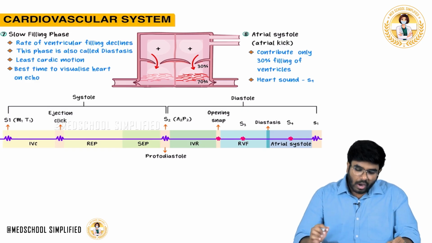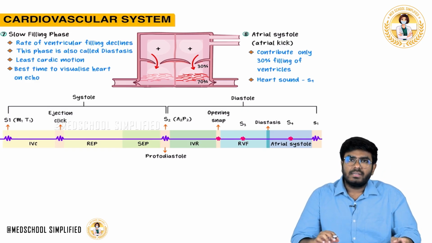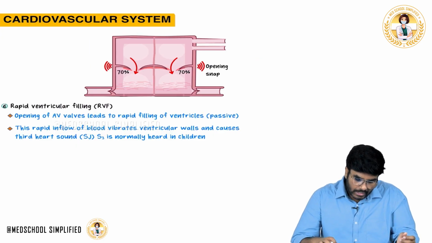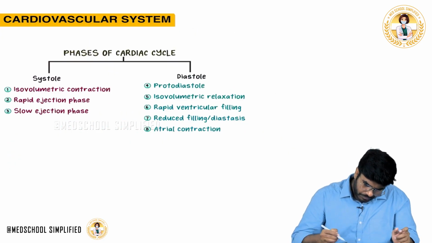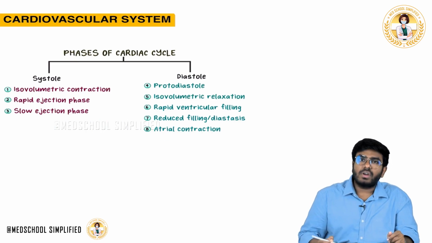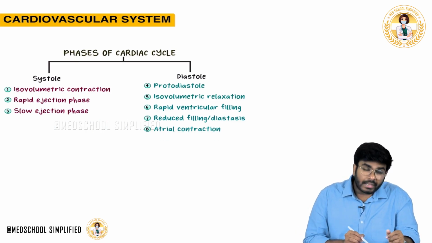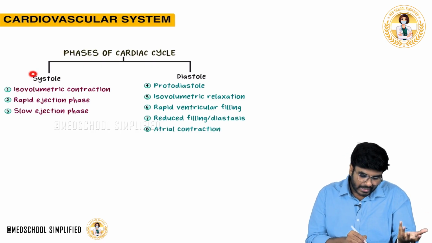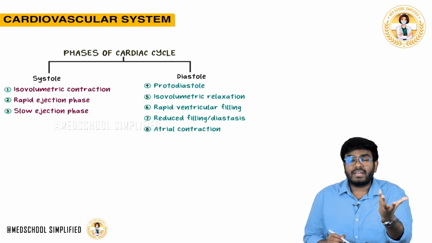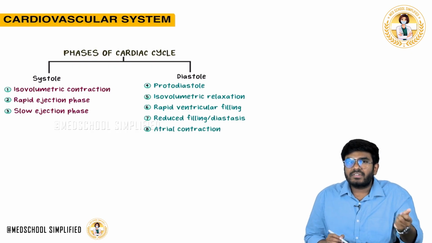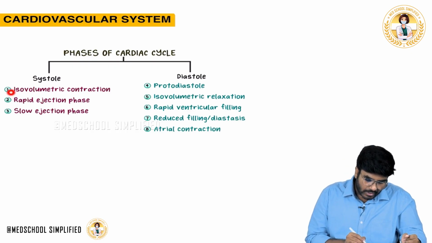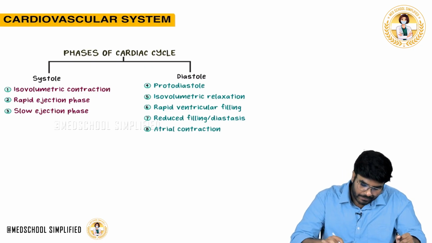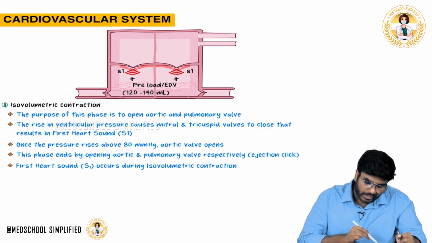Now after this, what is the next event? Blood has got into the ventricles. Let's come back to our chart. After atrial contraction, what should start? Now it is the ventricle which has to contract. Atria have contracted. Now who has to contract? Sorry, the ventricle has to contract. Ventricular contraction is divided into how many phases? 3 phases. So now let's start with the isovolumetric contraction, guys.